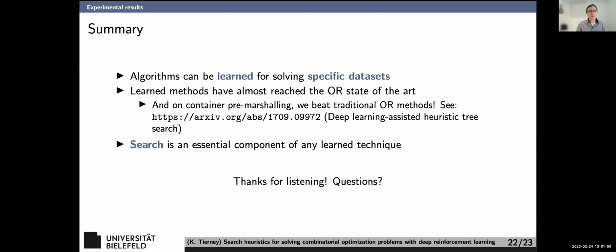And there are easy to use, essentially problem independent search techniques out there, EAS, simulation guided beam search, that you can bolt on to pretty much almost any learned technique. I will say there are some exceptions depending on how your technique is set up, how your network is structured. But for the most part, these are general techniques that you can use anywhere. And they will improve the performance of your model. So I encourage you to do so. And I hope that this quick overview gave you some insights into these methods and encourages you to go look at them if you are writing some kind of approach for solving these types of problems using deep learning. Good, then thank you very much.